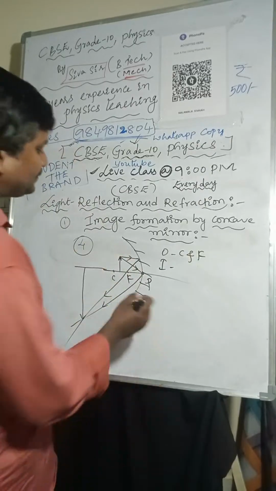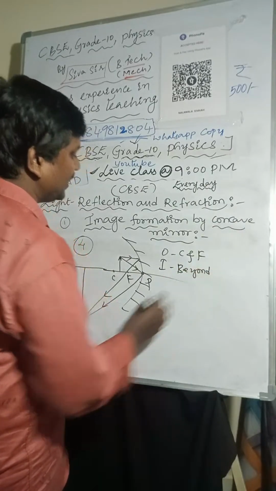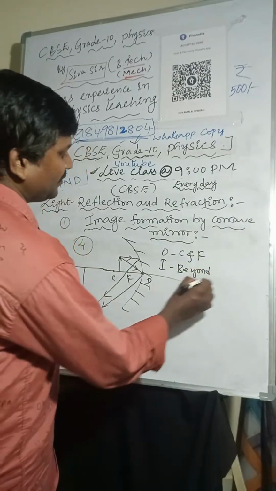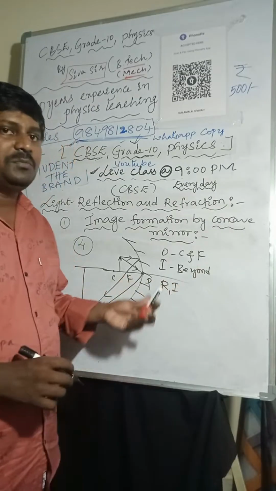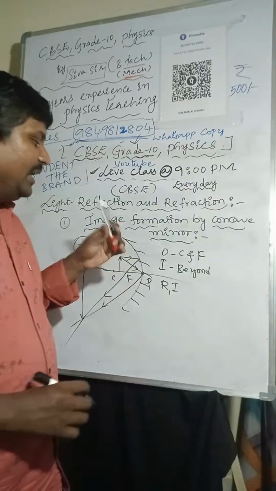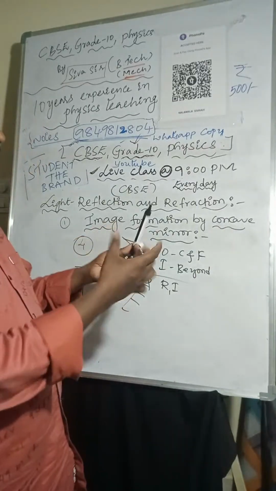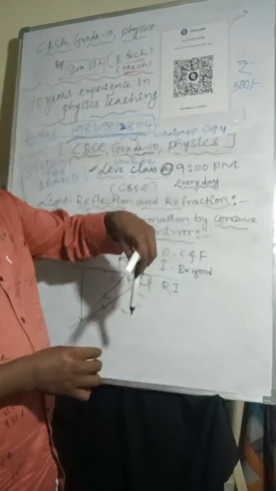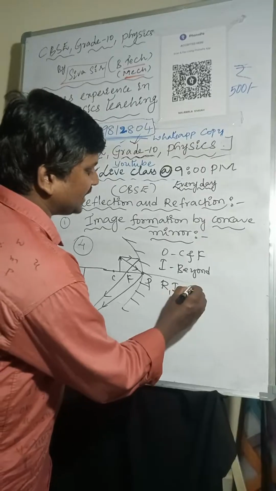Image will form beyond C. Nature of the image is real and inverted. Sometimes, don't get confused between nature and size. Nature is real and inverted, because if the object is upright like this, the image will form inverted like this. So real and inverted, and the size of the image in this case is enlarged.